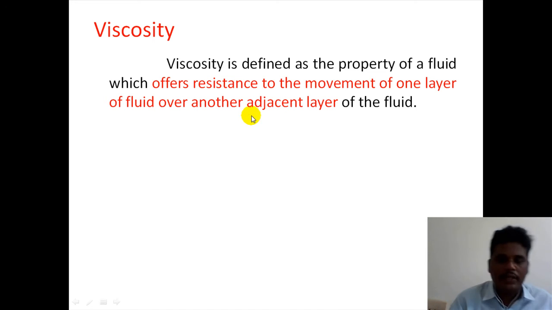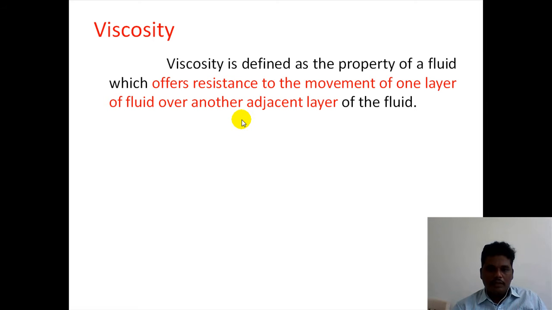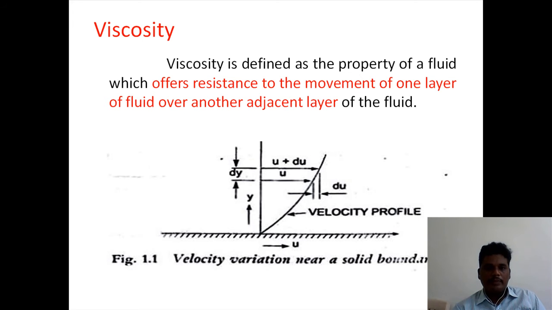Now the diagram of the velocity profile. Look at the diagram. It is a movable body with velocity U, and there is a fixed body. Whenever it is moved with a velocity u, deformation takes place, like a parabola. The adjacent layer of the fluid has velocity u. Another layer of the fluid has velocity u plus du. The velocity increases here.